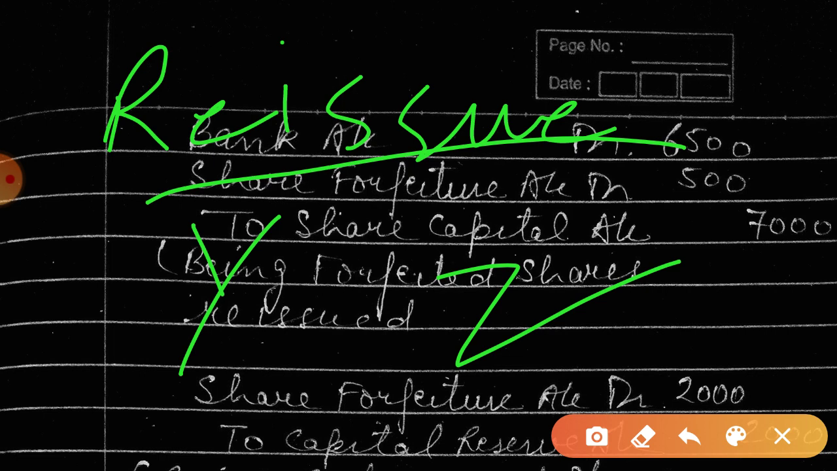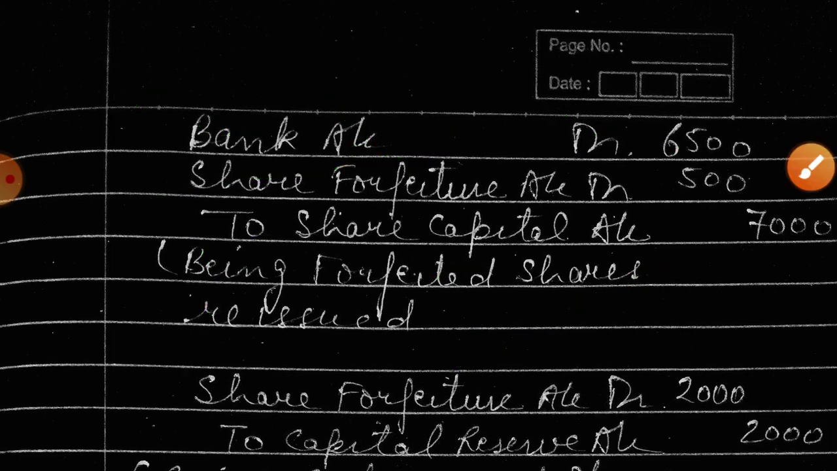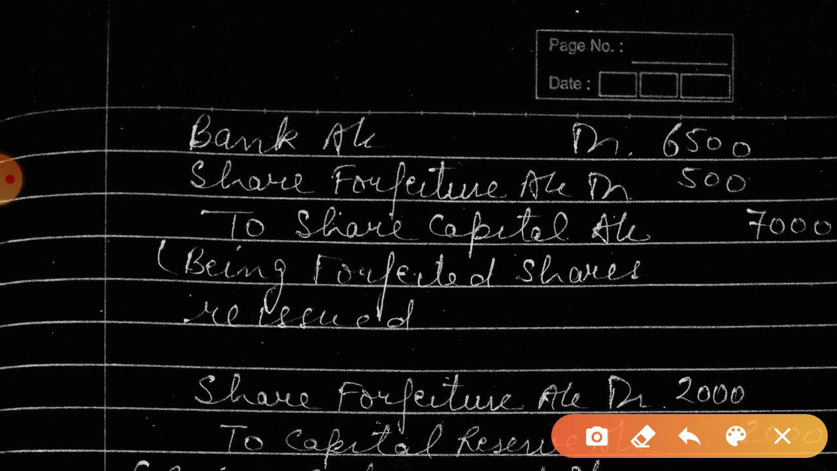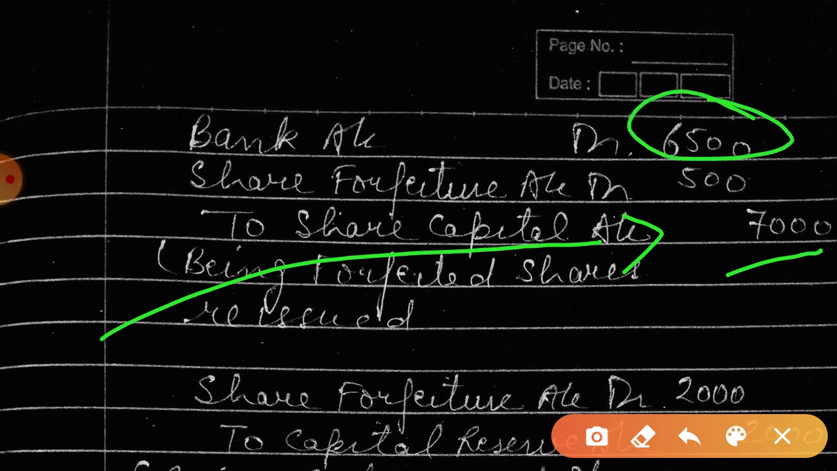So what will be the entry for reissue? Bank account debit, share forfeiture account debit to share capital account. So what was the amount? 7,000. See the previous entry, we debited the share capital with 7,000. Now we are crediting it with 7,000. And at how much are we reissuing? This amount is given, 6,500.